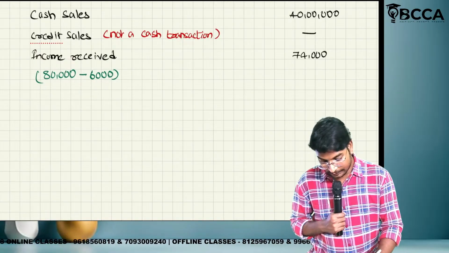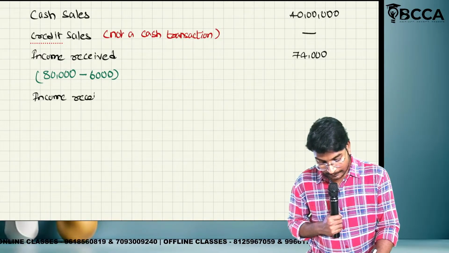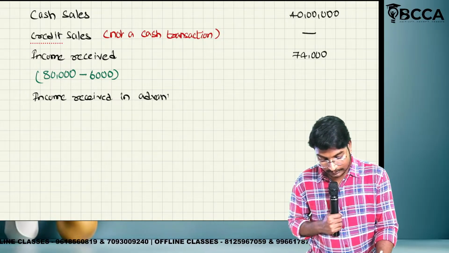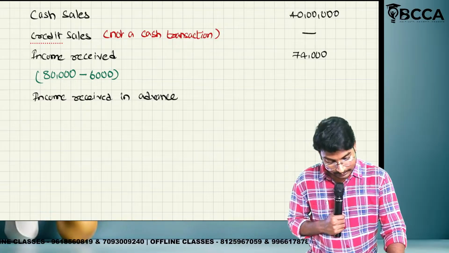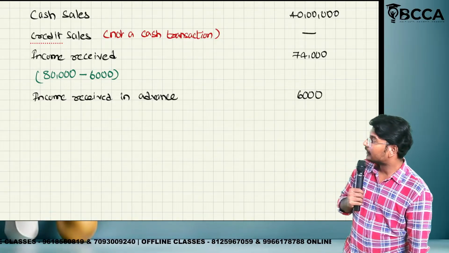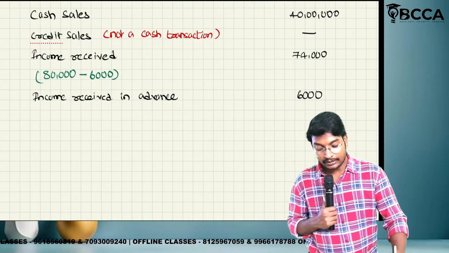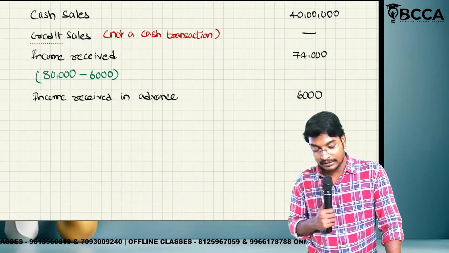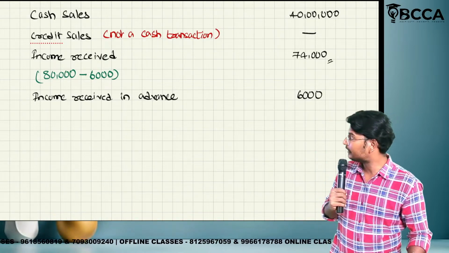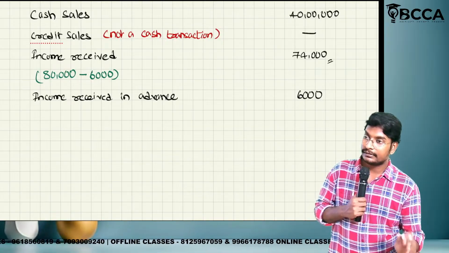Next one, what we have to do? Income received in advance. How much amount, ma? 6,000. Now we will consider. Okay na guys? Either income received totally 80,000 consider. If you consider the income received 80,000 means we are not going to consider the income received in advance. But here we have considered only 74,000 as income received, so that we are considering the income received in advance.